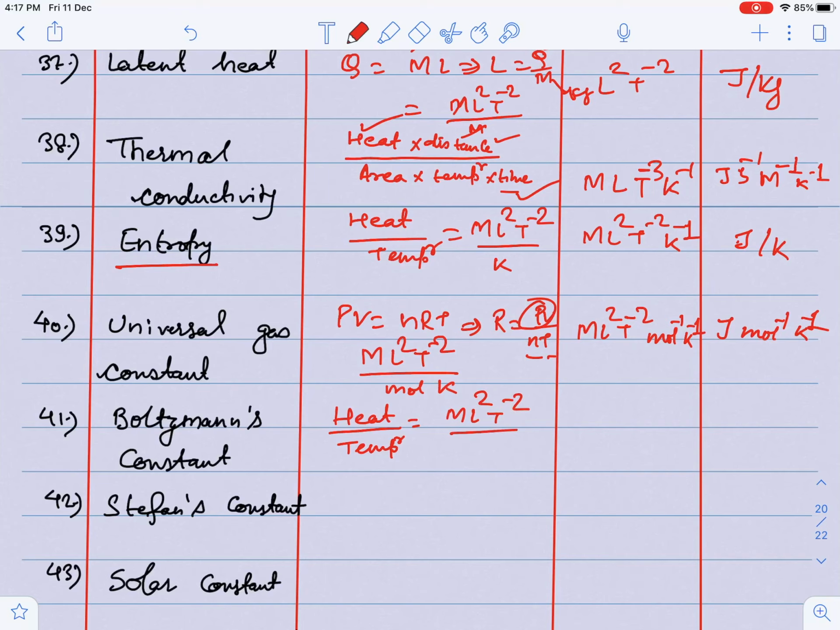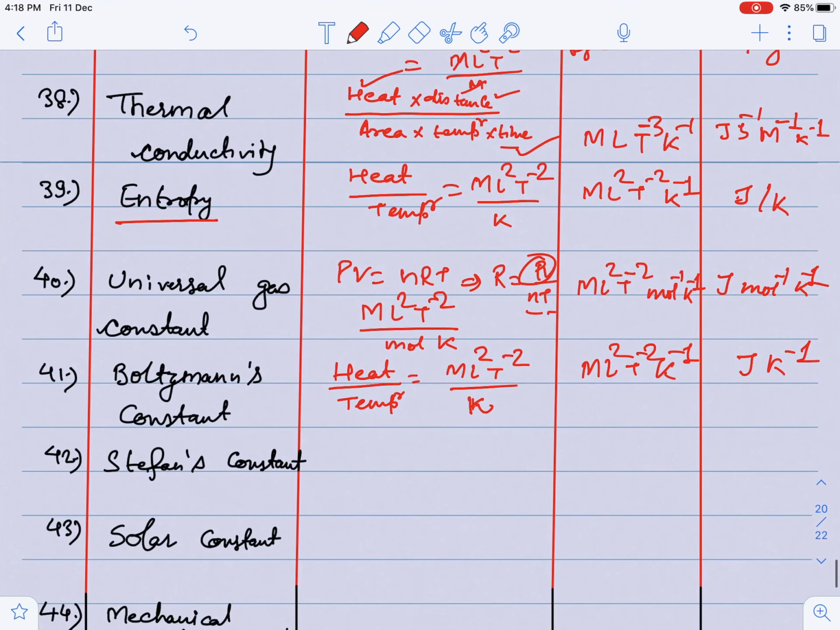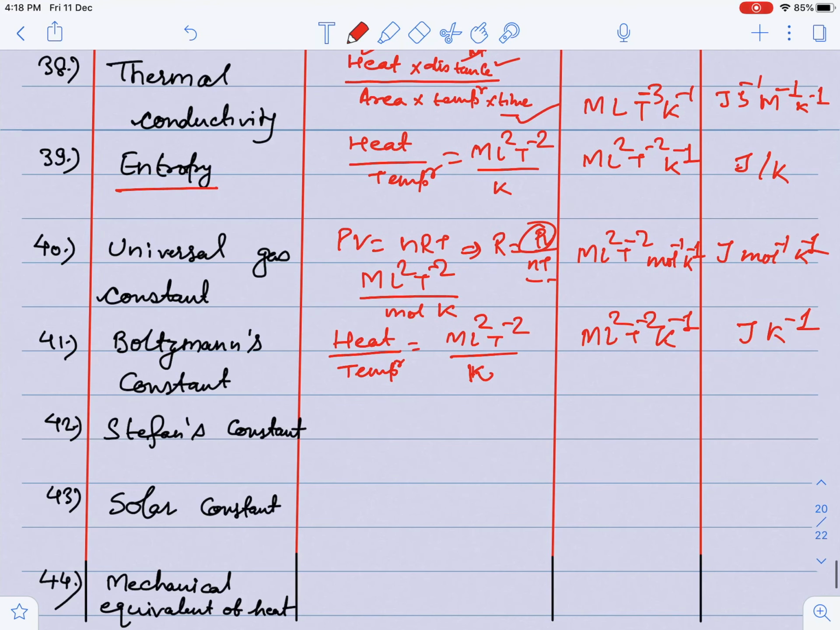Now, guys, this is very simple to express, because heat, you know, is mL2T minus 2 and temperature is Kelvin. So this is mL2T minus 2 K minus 1. So what is the dimension, guys? The dimension is mL2T minus 2 K minus 1, and this is nothing but joule per Kelvin.